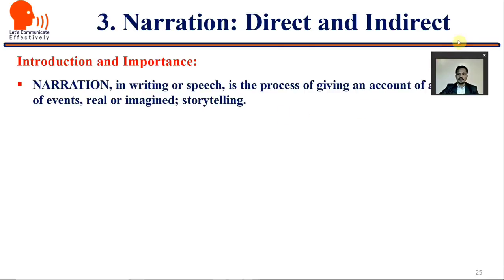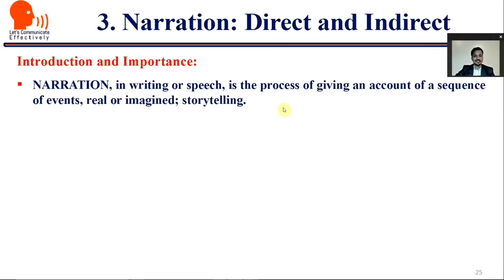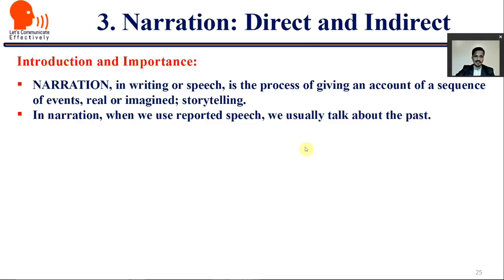Now, what is narrative? Narrative is, in writing or speech, the process of giving an account of a sequence of events, real or imagined, or it is also known as a storytelling activity. In narration, when we use a reported speech, we usually talk about the past. There are two ways of narrating events or telling a story.